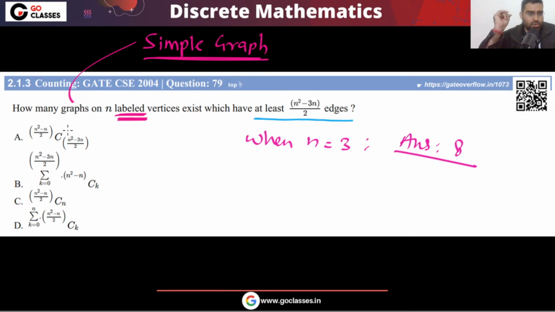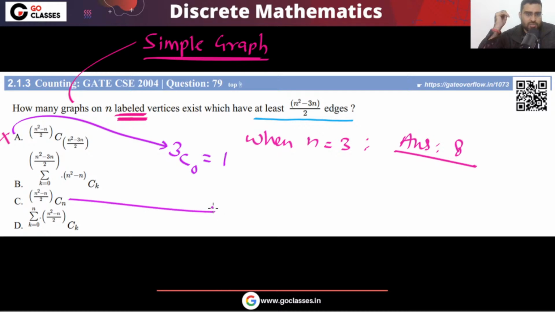So for example, what is this option A giving you? Look at this. This is giving you 3c (n square minus 3n)/2, that is 0. So 3c0, that is 1, right? Okay, so this is gone, correct? This option is gone, yes or no? Let's see one by one which options are gone.